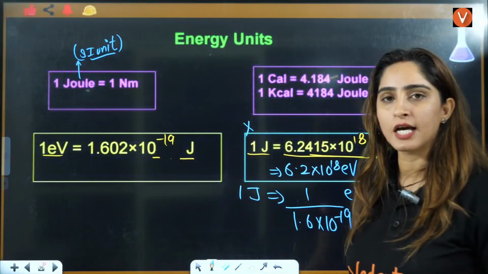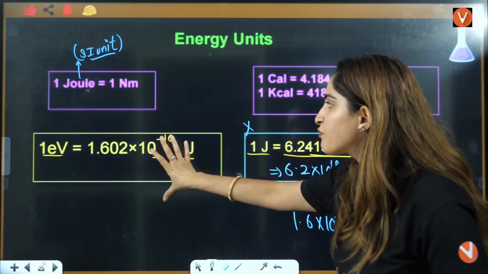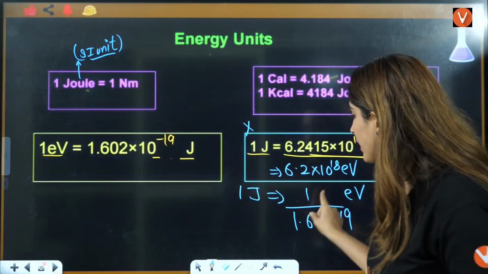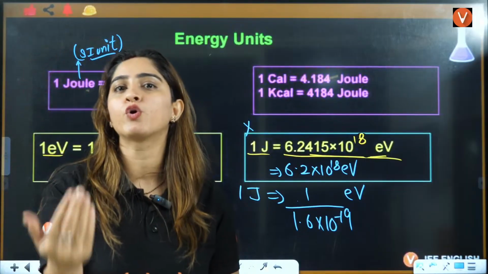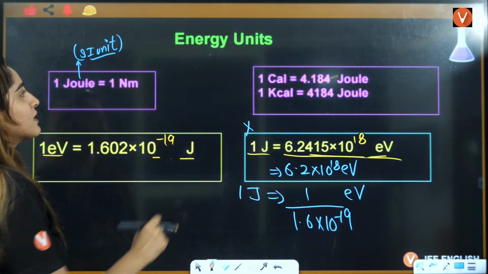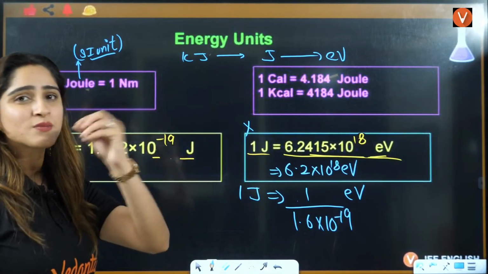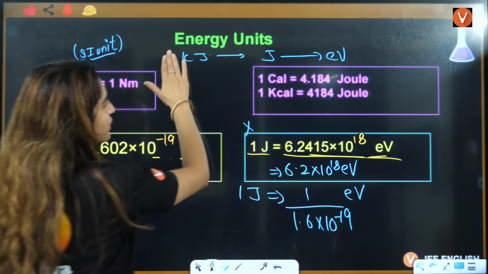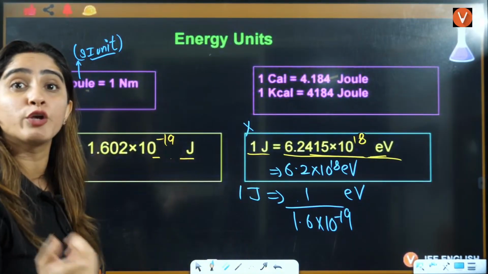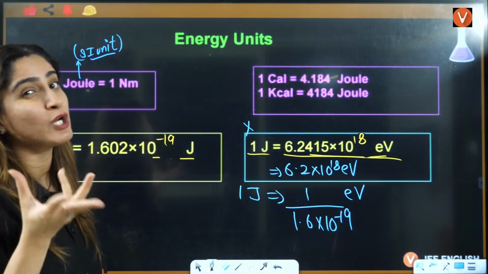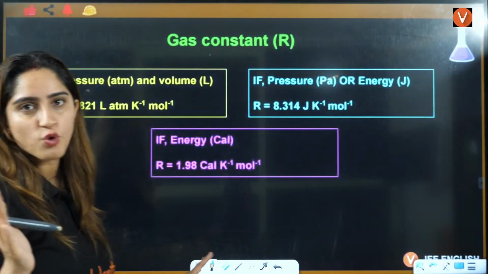Now, if you see this here, 1 electron volt, this you will use very rarely, right? Mostly this unit conversion we teach so that you can divide it. Mostly you will see in the question it will be in joules or kilojoules. You will have to convert this into electron volt, right? So if things are given in kilojoules, first you will have to convert it into joules, then into electron volt. Maximum questions you will see this only, right? But in some questions, it is given in electron volt and they are asking you in joules. Mostly they ask either in kilojoules or in electron volt. Joules you will very rarely see, right? But joules to kilojoule conversion is not a big deal, right?